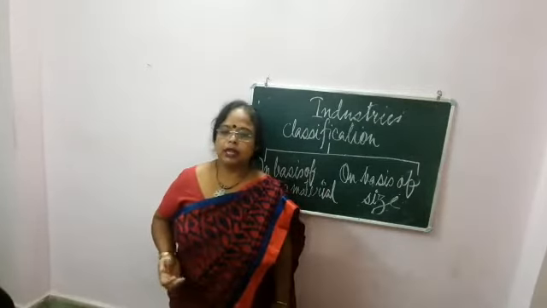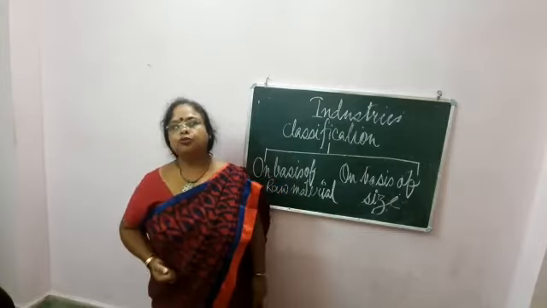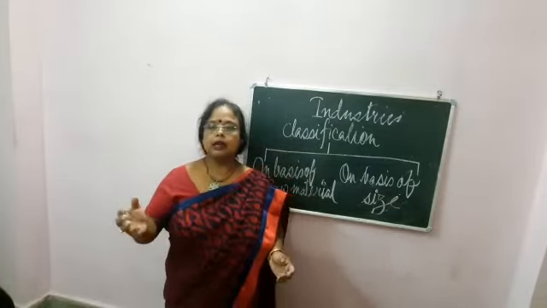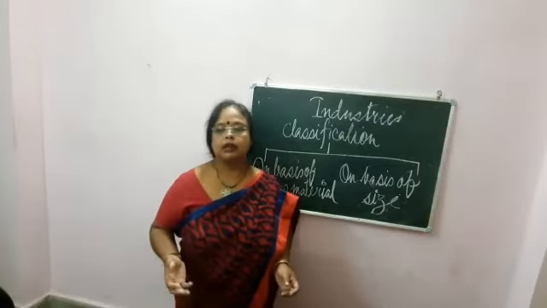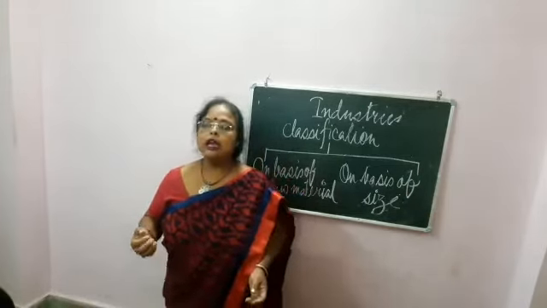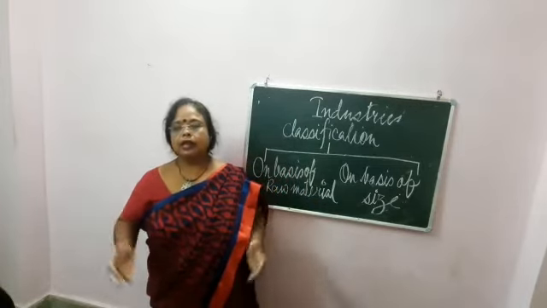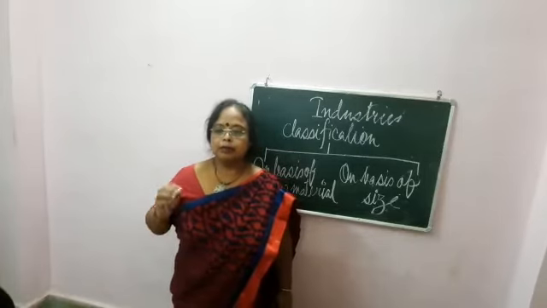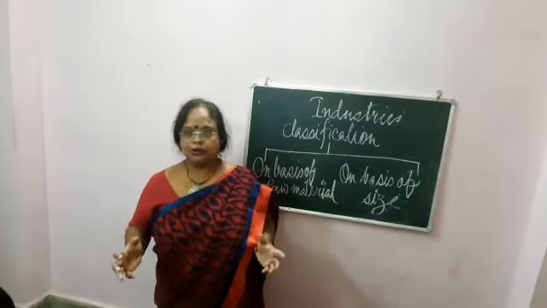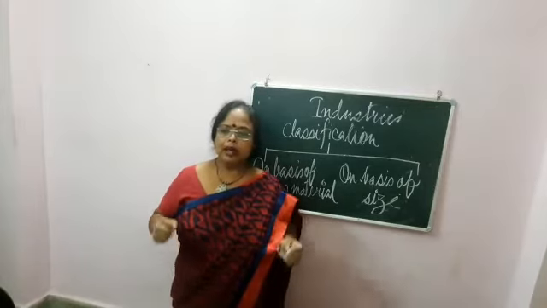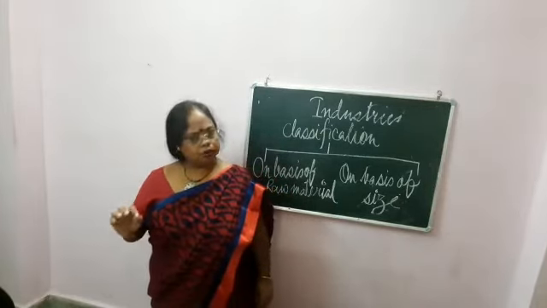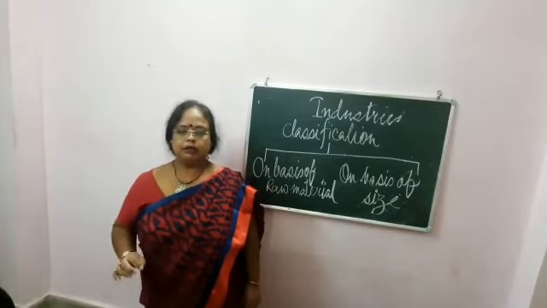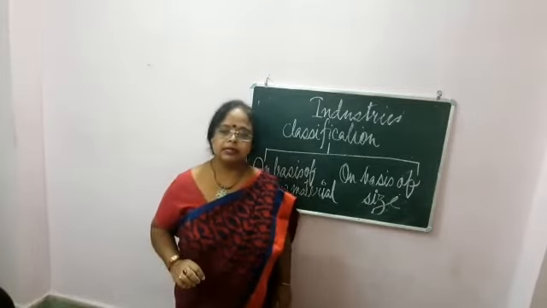Next I am discussing industrial pollution and how to prevent it. Now we have seen so many industries: iron and steel, cotton textile, information technology, sugar industry, shipbuilding industry, fishing industry, automobile industry. Already I have discussed them in my first video. These industries are the best indicators of the overall growth of the country. But there are also some drawbacks of industry. What is that drawback? Industrial pollution is the drawback of these industries.